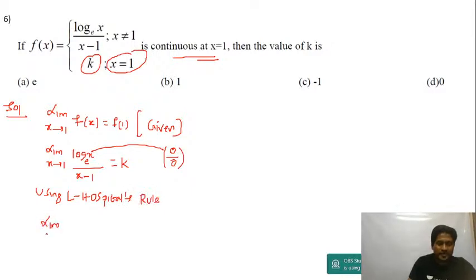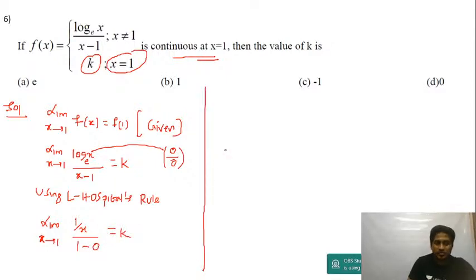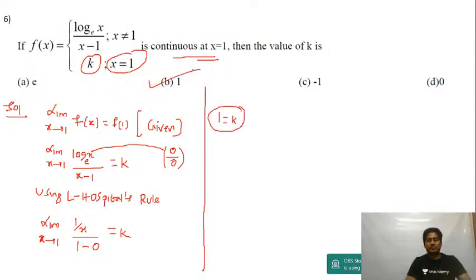So limit x tends to 1, differentiation of log x is 1 by x, and differentiation of 1 is 0. Differentiation of x is 1. Differentiation of 1 is 0. And that's equal to k. Now x is tending to 1. If x tends to 1, you get 1 equal to k. So 1 is equal to k. So answer is option B.